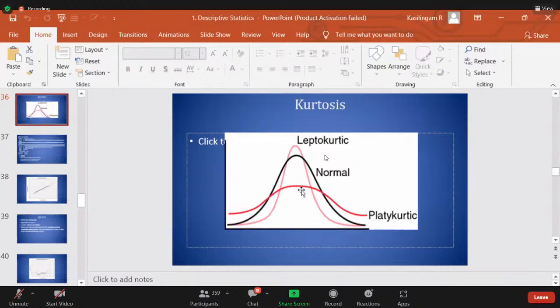If it is platykurtic, the frequency is spread. No more number of people are concentrated; they are spread across different levels. Here also the same number of people, here also the same level of people. The frequency is spread across different age levels.